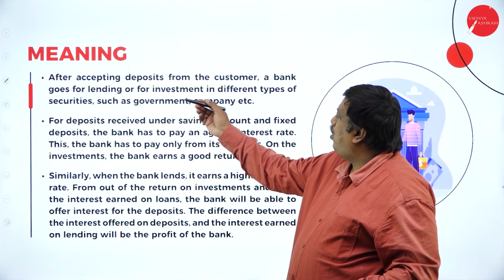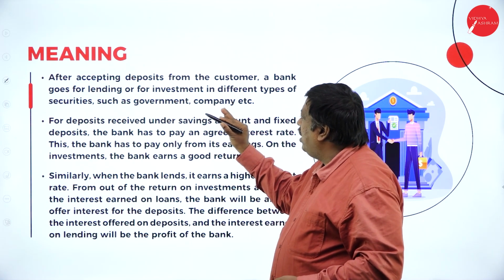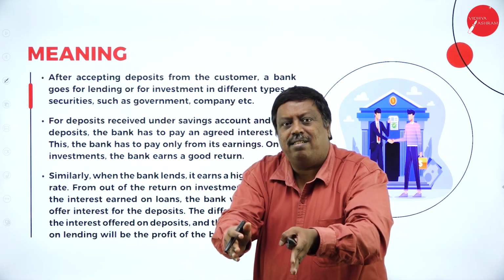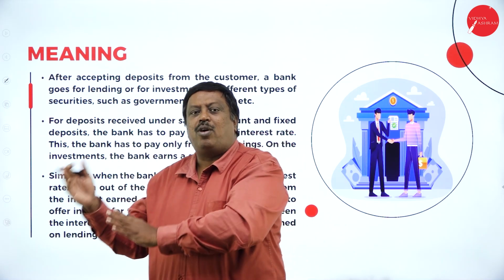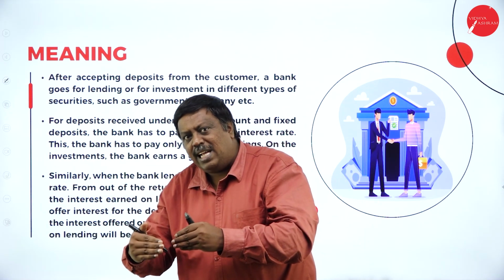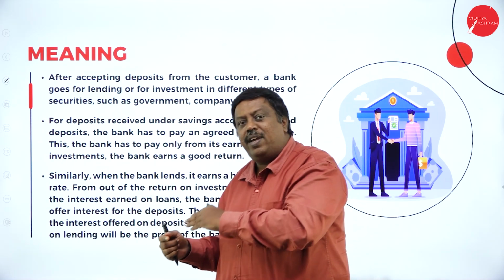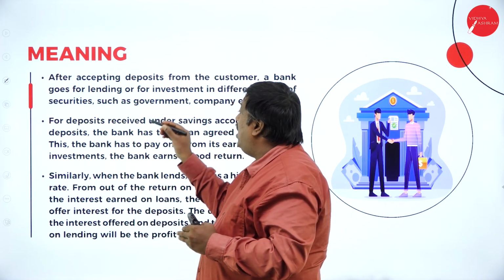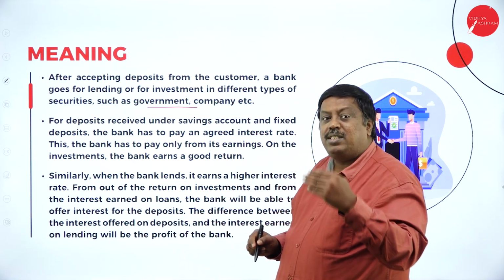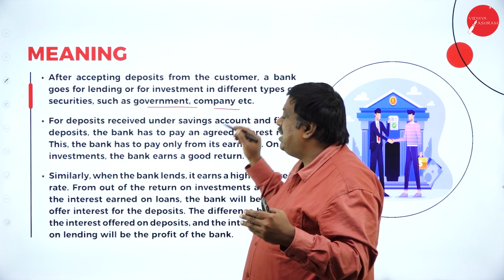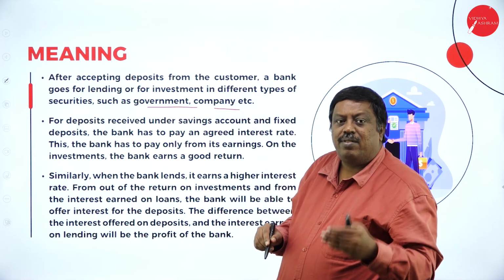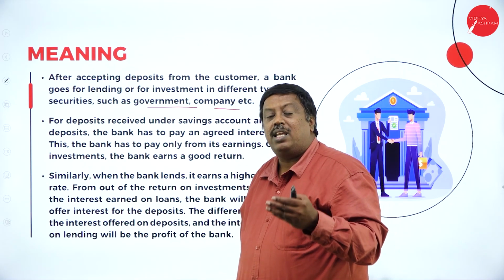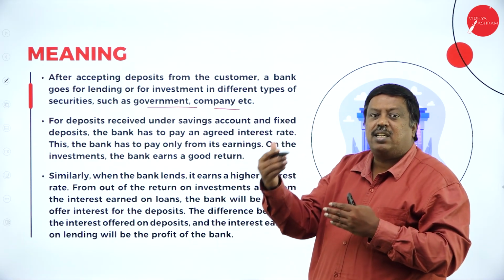The meaning: after accepting deposits from the customers, a bank goes for lending or for investment in different types of securities such as government and company securities. Whatever amount we have deposited in the bank, either in the SB account or current account or fixed deposits or recurring deposit, the banks will use this amount by giving it to needy people in the form of loans, or a part of the amount will be kept in securities. The major part will be kept in government securities because safety will be there, and some of the amount will be invested in the securities of companies to get benefits, through portfolio management by the banking sector.